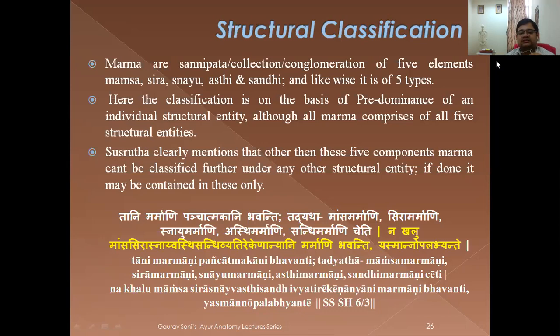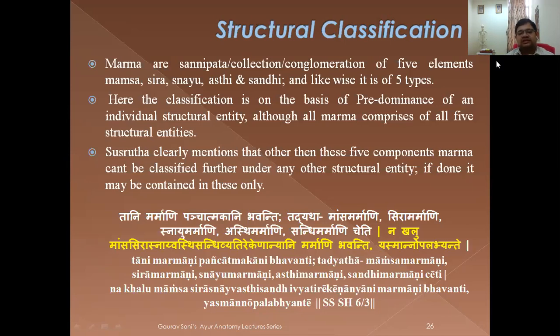न खलु माश्रय स्नायु अस्थि संधि व्याधि रकेण अनानि परमाणि भवन्ति यस्मान् उपलभ्यते. It's like we can see in a future slide that Ashtanga Hridaya divides marma on the compositional basis into six types. He has included Dhamani also. But you can see he is taking out some from the Sira, some from the Mamsa, some from the Snayu only to make a new group known as Dhamani. So we can include the Dhamani Marmas back in the classification which is already given by Sushruta.